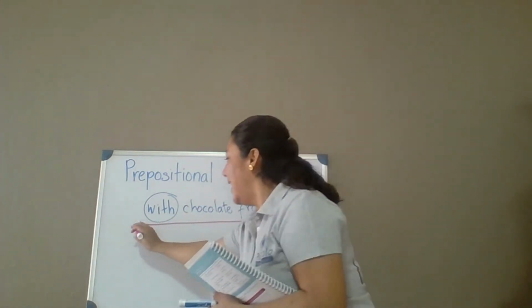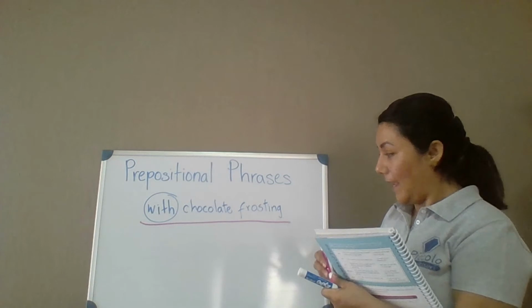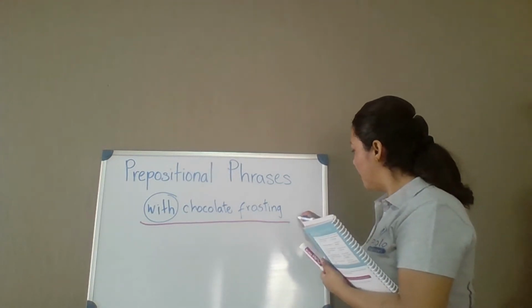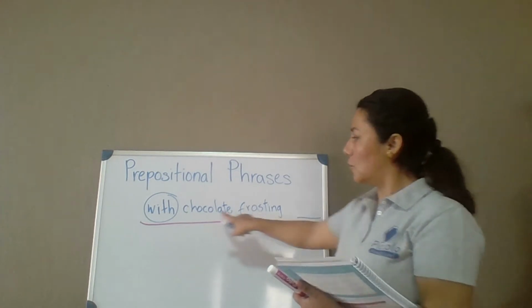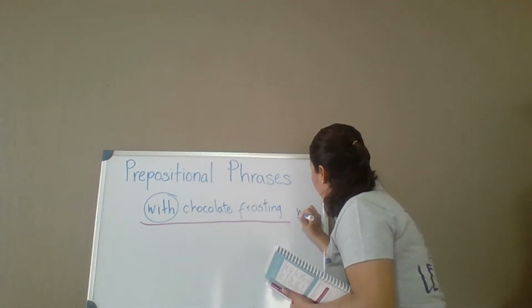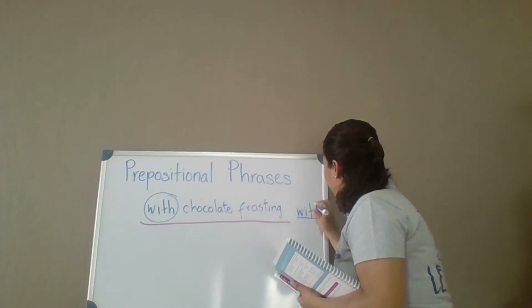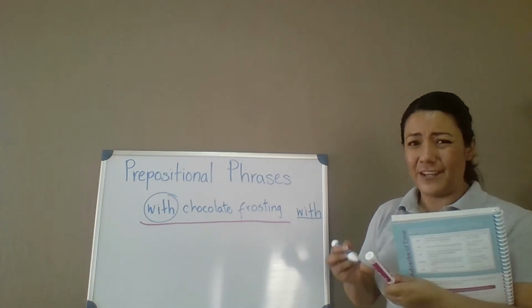It says, underline the prepositional phrase, and there is a blue line in front, and on the line, you need to write the preposition. Isn't that simple? Very simple.